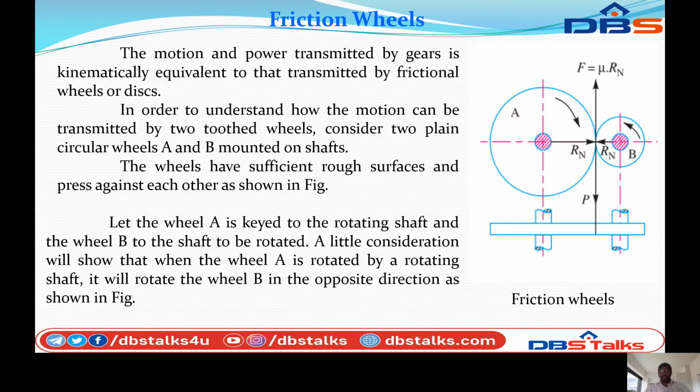Let wheel A be keyed to a rotating shaft and wheel B be the driven shaft. A little consideration will show that wheel A is rotated by the rotating shaft and will rotate wheel B in the opposite direction, as shown in the figure. So wheel A rotates in one direction, and wheel B rotates in the other direction. At the point of contact of the two wheels, the normal reaction is Rn, the frictional force F equal to mu Rn acts upward, and the pressure P acts downward.